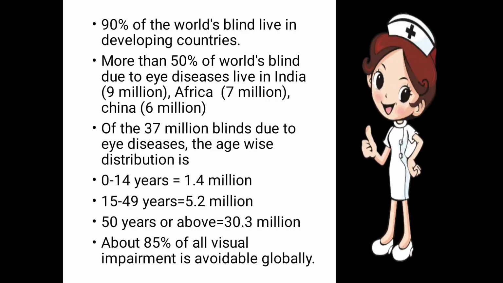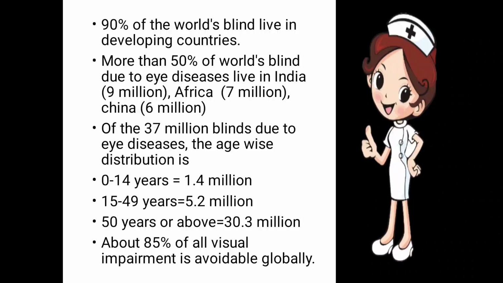About 85% of all visual impairment is avoidable globally. We can avoid it, we can treat it, or we can prevent these persons from getting blind.